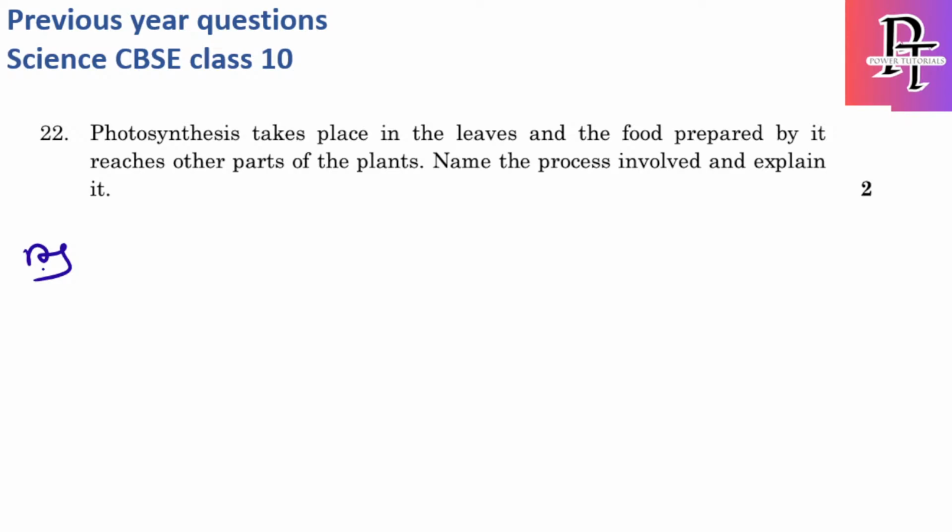Photosynthesis takes place in the leaves and the food prepared by it reaches the other parts of the plant. Name the process involved and explain it. The process is translocation.